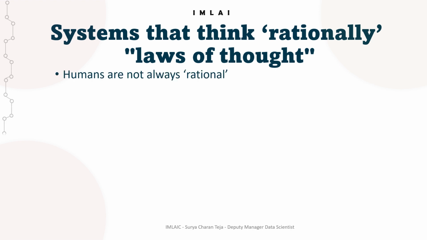So humans are not always rational. Everybody knows that. That's the reason we got behavioral economics. We used to have classical economics, and then from there we got behavioral economics. In most cases, we don't behave rationally. There are a lot of biases that come into the picture, and a lot of historical data that you have stored in your mind comes into the picture. And basically, that's what a human is: an accumulated amount of data in your brain. Okay, so humans are not always rational.